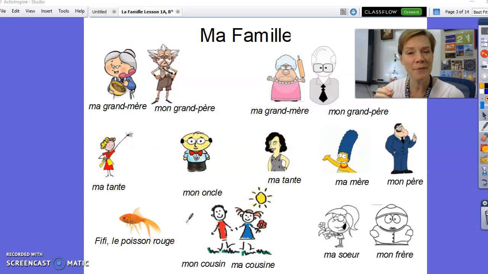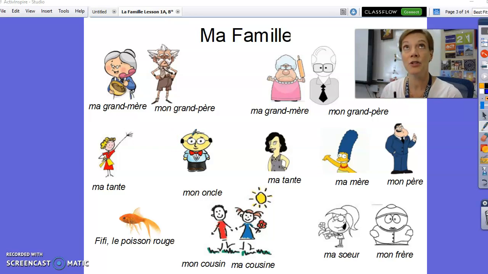Class, there are so many more family members than you even learned last year that if you take a look at this in the textbook, you're going to see we're adding things in. We already know mother, father, grandmother and grandfather. We know sister and brother. I think you probably learned cousin, cousin, cousine. It's pretty easy if you didn't learn it last year. We're adding in mon oncle, my uncle, ma tante, my aunt, le poisson rouge, Fifi. We're also adding in a few others. For example, ma nièce, my niece, mon neveu, my nephew.